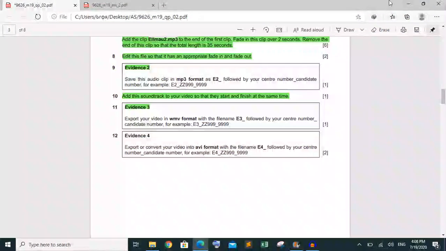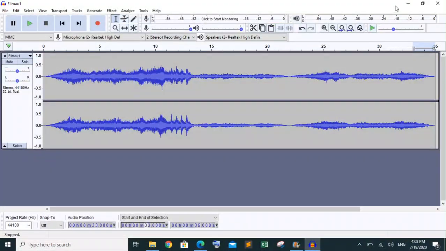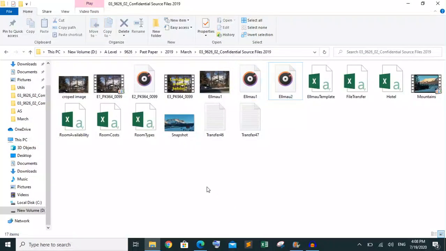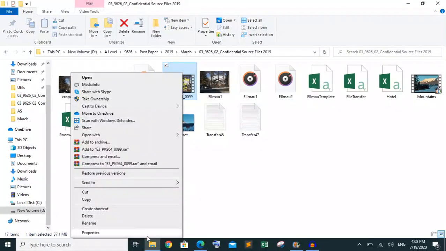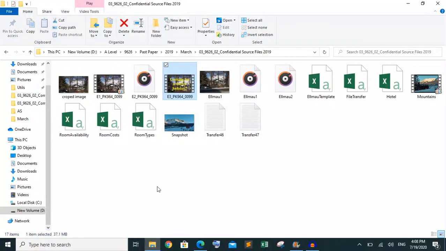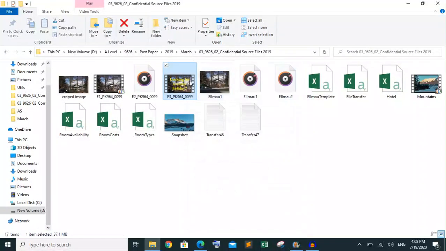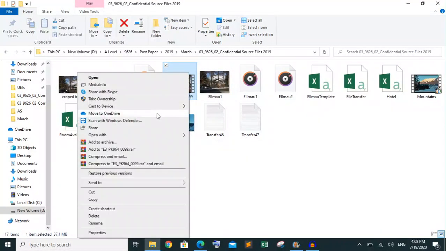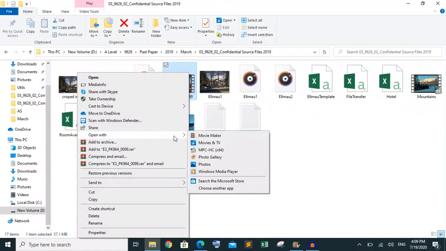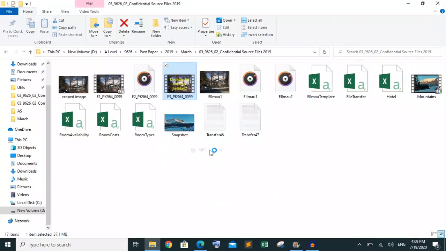Okay, we will go to our target folder. So this is our E3, and you can see that it is in WMV format, as per examiner requirement. Now we are going to open this in the player I usually use, this one.